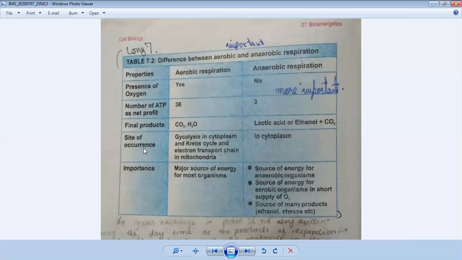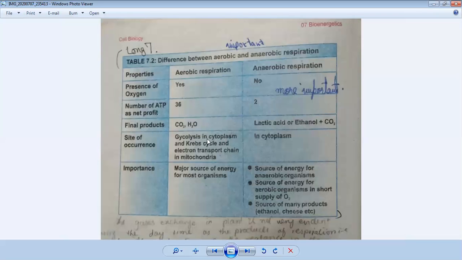Now come to the site of occurrence, where they are produced. In aerobic respiration, glycolysis occurs in the cytoplasm, and the Krebs cycle and electron transport chain occur in the mitochondria. We all know that in glycolysis, both aerobic and anaerobic respiration can happen. It happens in the cytoplasm. Cytoplasm is the part of a cell which is a jelly-like, transparent substance consisting of many organelles. Many organelles can float inside it.